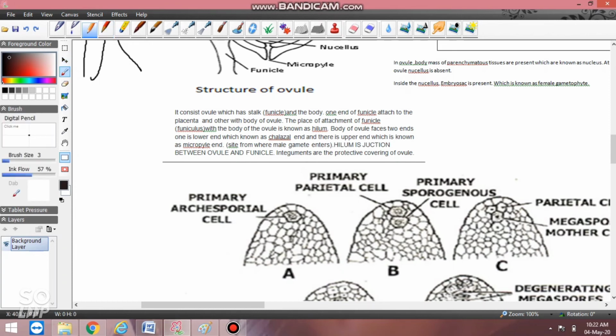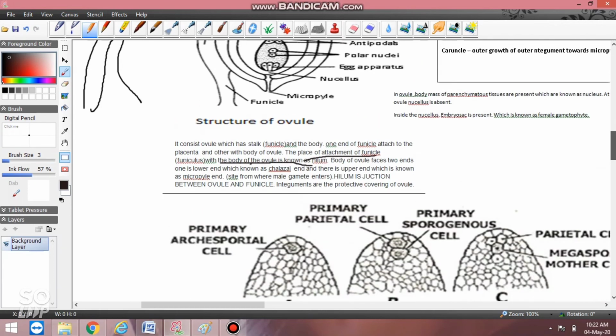The stalk of the ovule is the funicle. The funicle is attached to the placenta. The singular term for funicle is funiculus. Chalaza, okay. Hilum, it's all about your pronunciation. Hilum is the place of attachment of the funicle with the body of the ovule.